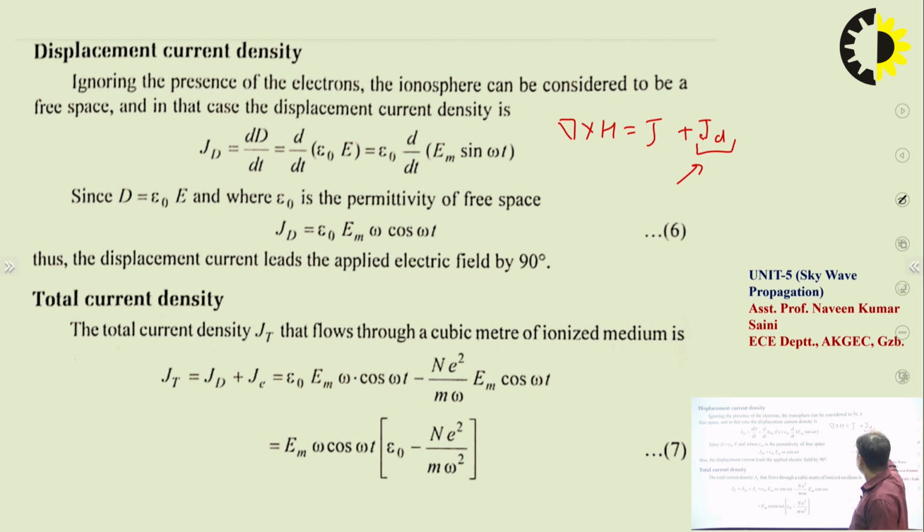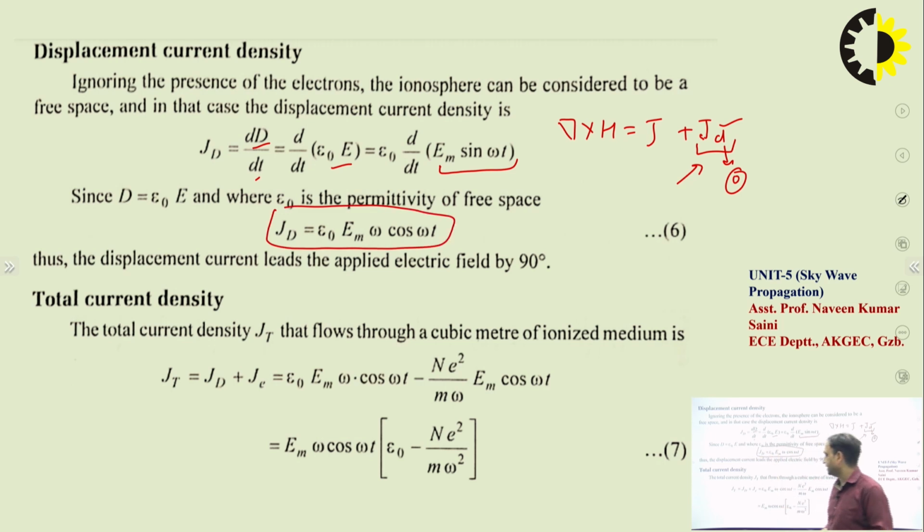If this value is 0, then there is no wireless communication, it is a static electric field. Now we are taking JD equal to dD upon dt. In D we are aware that epsilon naught into E is the value of the electric flux density, and capital E is the electric field intensity. In place of E we put Em sin omega t, and D is equal to epsilon naught E, and this JD will become epsilon naught Em omega cos omega t. So the displacement current leads the applied electric field by 90 degrees.